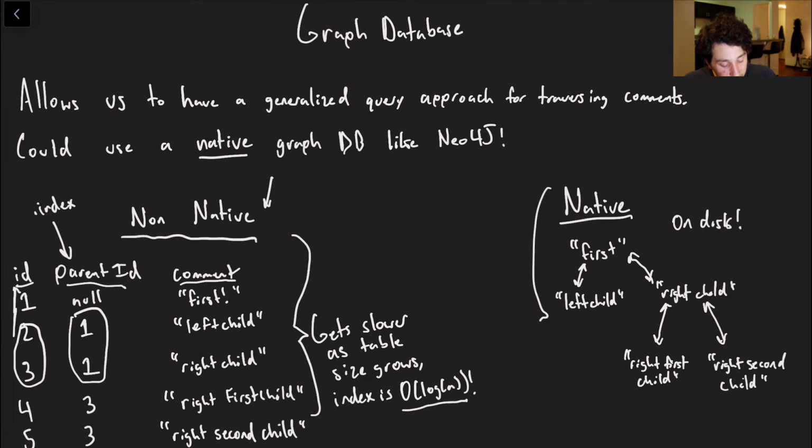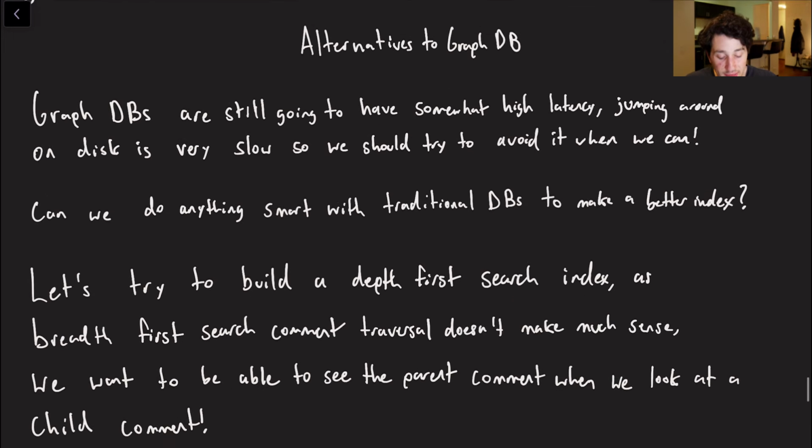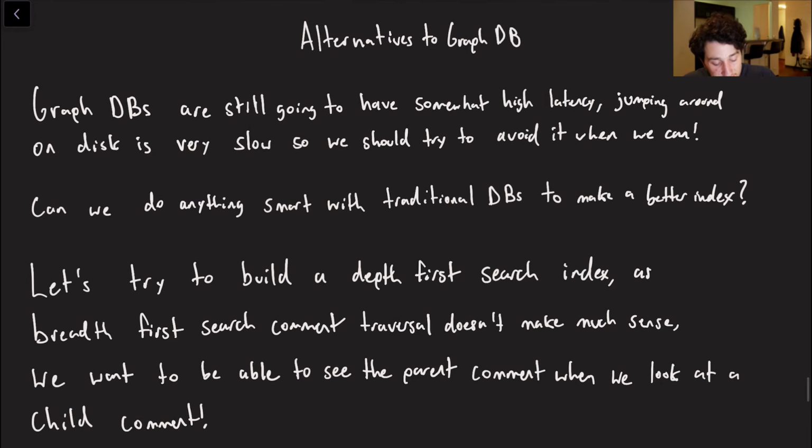On the other hand, native ones are quite a bit faster because they actually just go ahead and use pointers on disk. So obviously I've drawn out a tree right here, but the gist is you can actually just put a pointer to another memory location on disk, and then they're literally jumping around. So to do a depth first search, I would actually just follow these pointers all the way down, and then we're good to go. Nonetheless, native graph databases are actually not that fast. The reason being that jumping around on disk is slow.